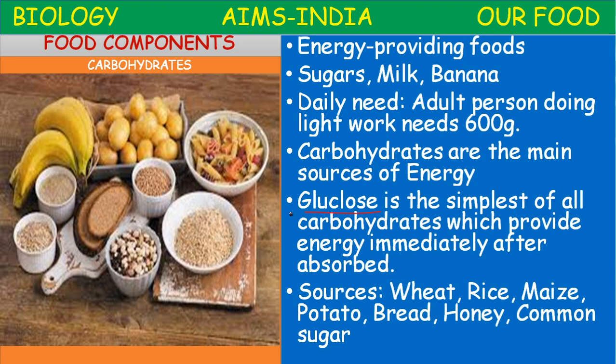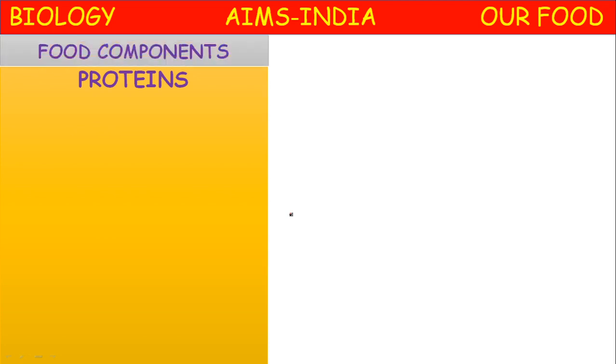The foods are again classified into different types like energy giving food materials, body building nutrients or body building food materials, and protective food materials. So carbohydrates come under energy giving food materials. Example, glucose, the simplest carbohydrate. So let us proceed to the next important nutrient, food component, proteins.